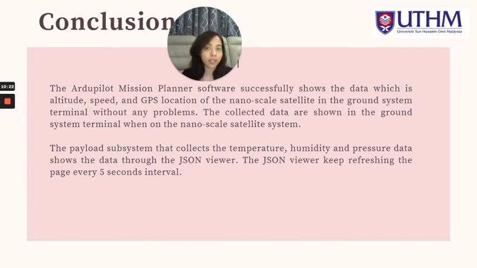So from there I can get the data. I can conclude that I achieved the objectives that I wanted because I built the system, an affordable system, and also user friendly, and it is very suitable for a new user like me. I can learn new things from the nanoscale satellite system itself and also the ground system terminal itself.